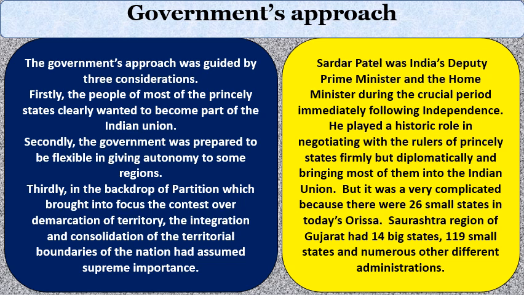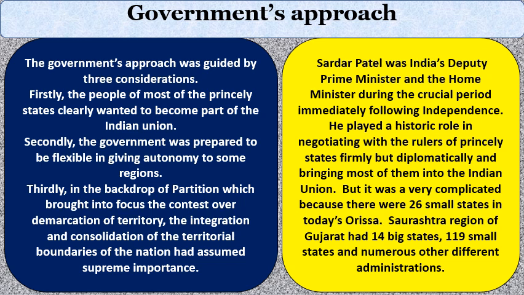Second, the government was prepared to be flexible in giving autonomy to some regions. Some regions, that means some princely states, whether they are border states or less developed states, are given a kind of special provisions or special status. It is known as autonomy to the regions.